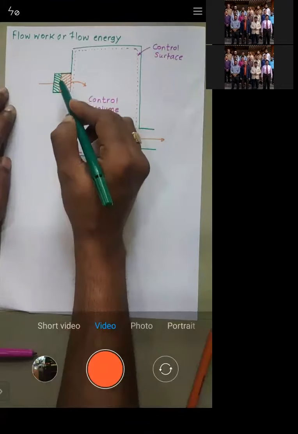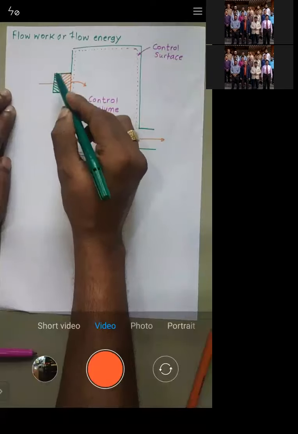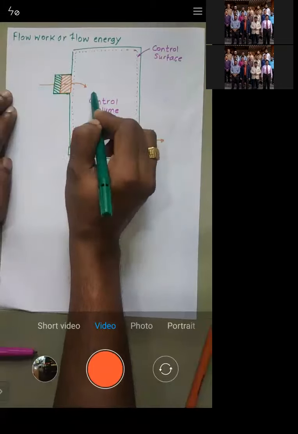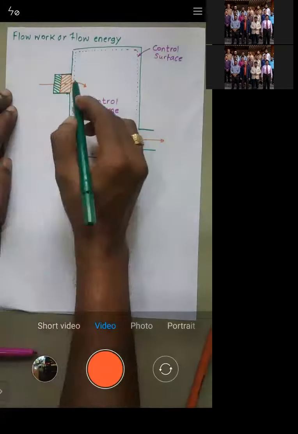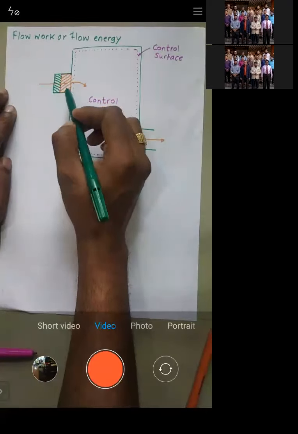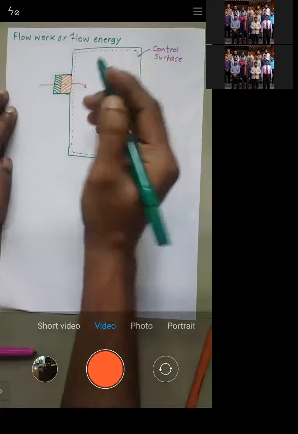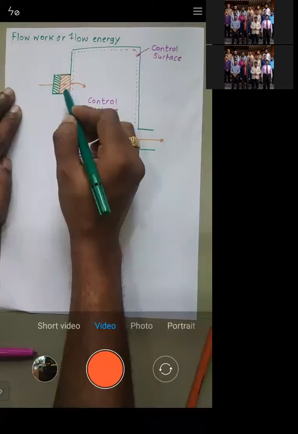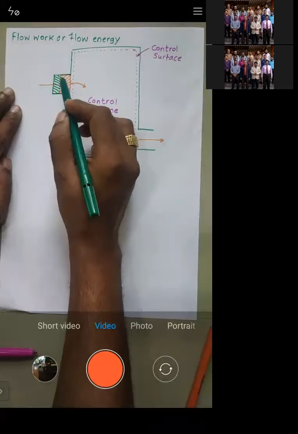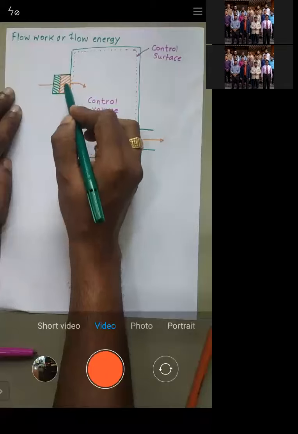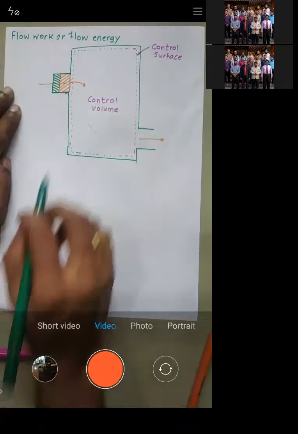Until and unless this green colored part exerts some force on this red colored part, the red colored part will not come inside. See, this green color and red color are nothing but your fluid, right? So if you want this red part of the fluid to come inside, obviously the green part of the fluid should exert some force on the red part, then only the red part will come inside.